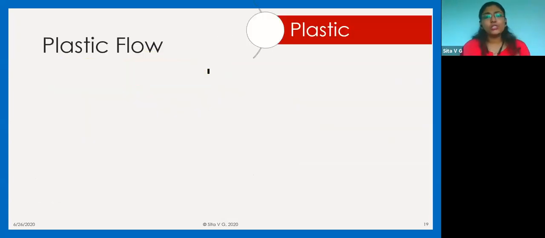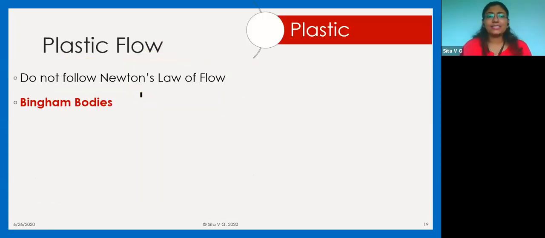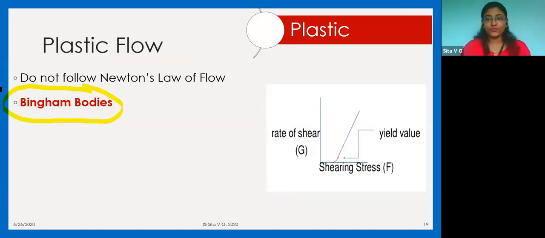So what is plastic flow? Plastic flow is also called Bingham bodies. Their pet name is Bingham bodies because the scientist Bingham was the first person to study plastic flow. Now, what is this? If you see the rate of shear versus shear stress, how was our Newton flow?